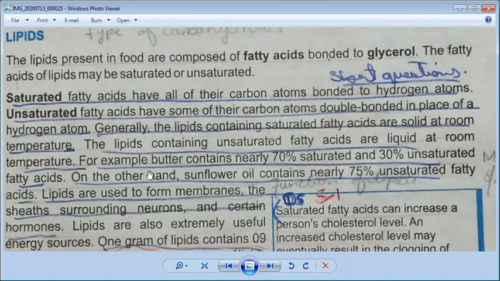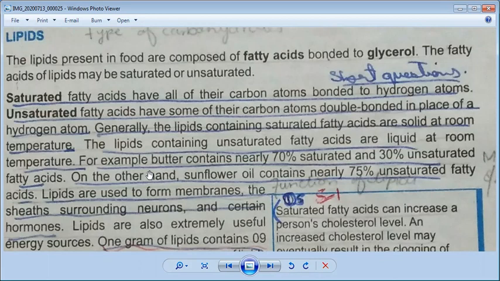And we can also say that if we put butter at room temperature, it remains solid. It will take time to melt. And if we see sunflower oil or any type of oil which we use for cooking, when we put it into a very hot temperature in the kitchen, it remains liquid. And if it is very cold in winter, it remains liquid.